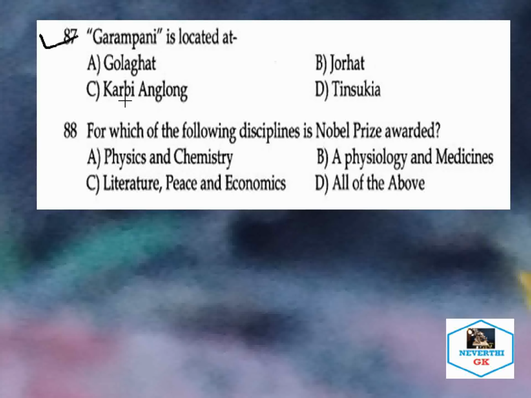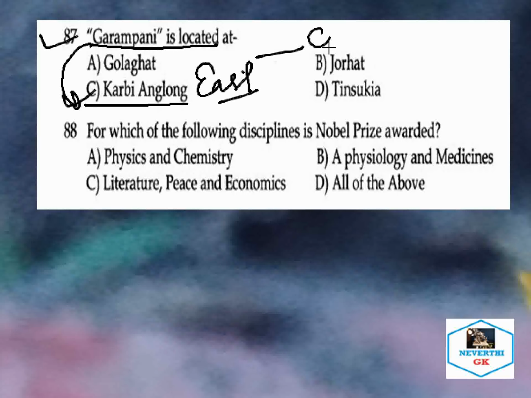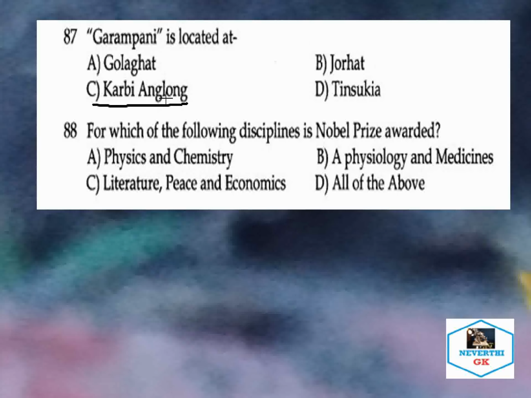Garampani is located in Karbi Anglong. It is the hot water spring you can find there in Garampani in the East Karbi Anglong district of Assam, bordering Golaghat district of Assam. So Garampani is located in which district? That is Karbi Anglong.